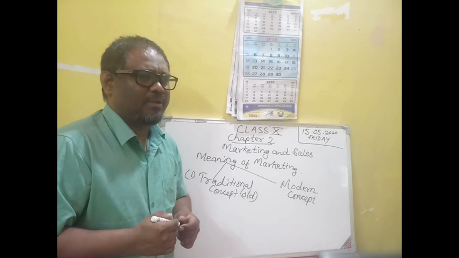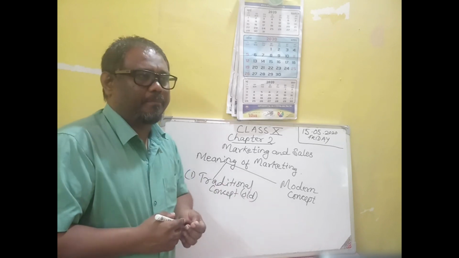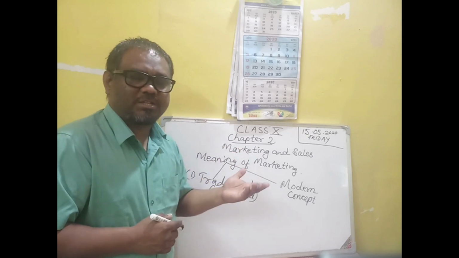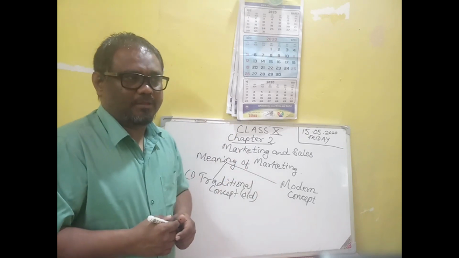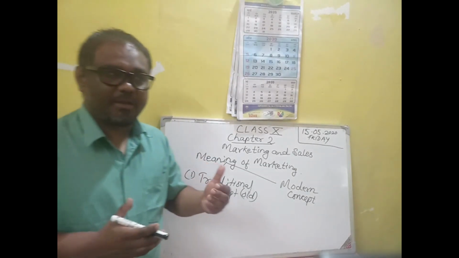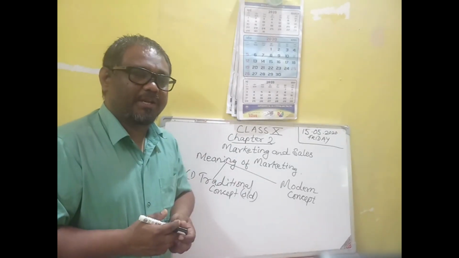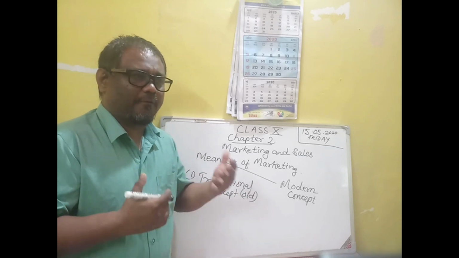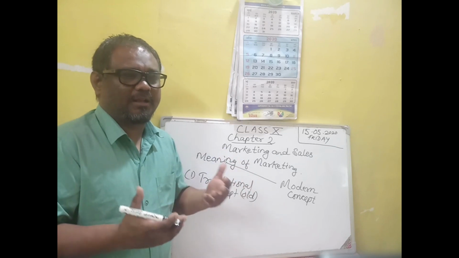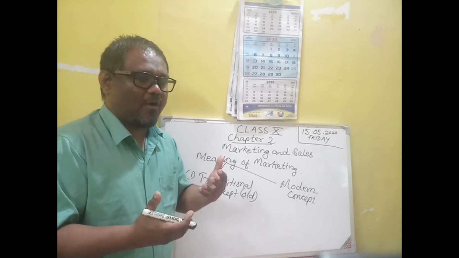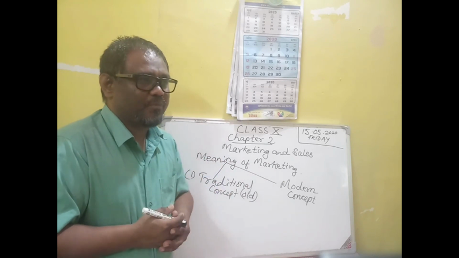In the previous, bygone days, the consumers were limited in number, the producers were limited in number. There was no fashion style, the likes of the consumers were almost similar.